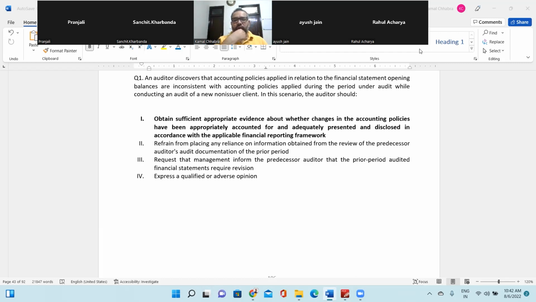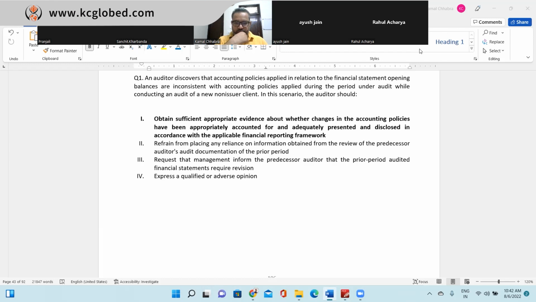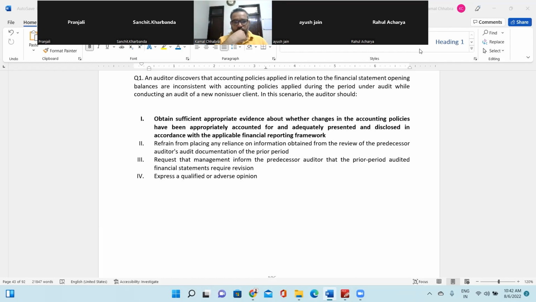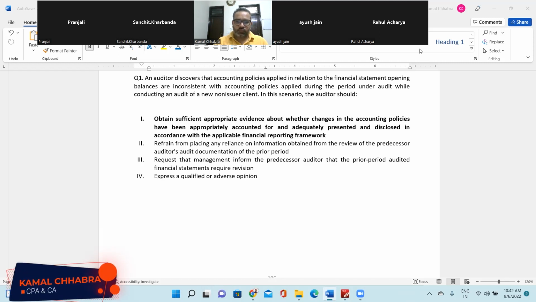Why not second and why not third? Because second is refraining from any reliance on the predecessor; this is not something related to the predecessor auditor. It's our report and we have to give our own report. That's why that gets eliminated. And the third one requires that management inform the predecessor auditor, which again is about the predecessor auditor. So which one is the final answer and why? First, we will check that the restatement and the proper disclosures have been made for the change of accounting policy. So that's the best option.